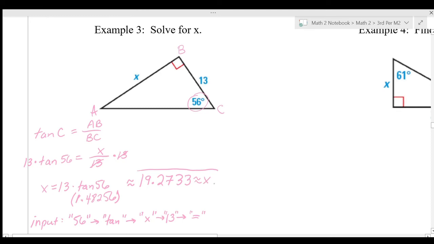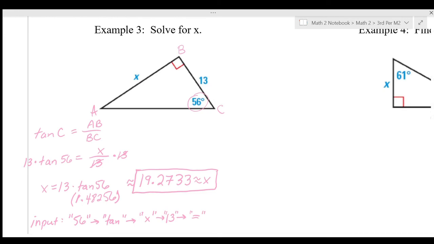If you round it earlier, you're going to get a different answer. This is more accurate. So if you put in 56 tangent times 13 equals, you will get a decimal that is 19.273, and if we rounded to that fourth decimal place, it would be 3. Okay, so again, if you round it at a different point, you're going to get a slightly different answer, but you should get something that's around 19.